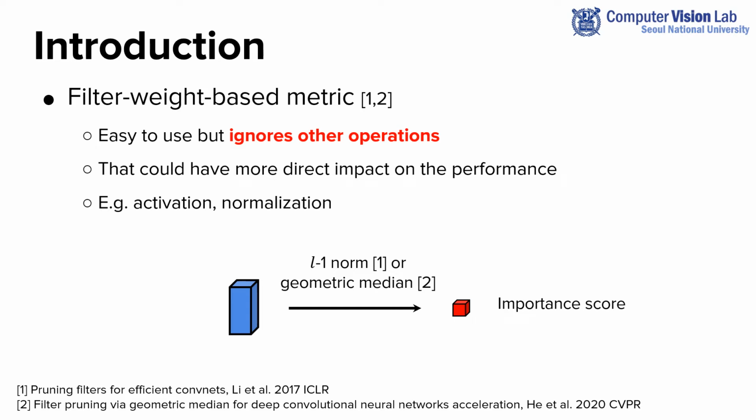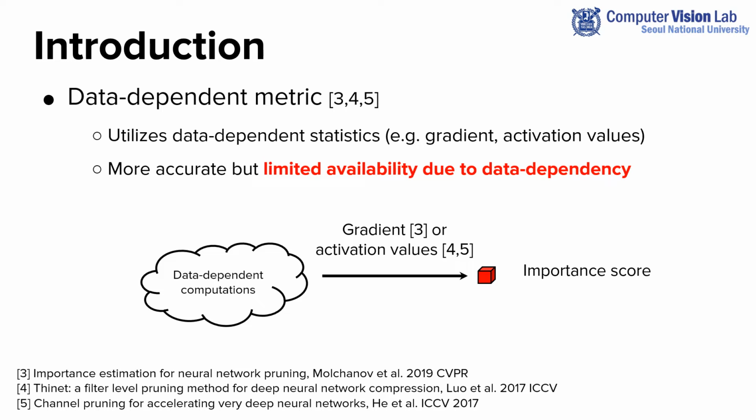This filter weight-based metric is easy to use, but it ignores other operations such as the activation function and normalization layer, which can have a more direct impact on the performance. And data-dependent metrics obtain meaningful statistics from data such as gradients or activation values, which have a more direct impact on the network performance. Thus, the data-dependent metric is more accurate than the filter weight-based metric, but it is hard to use due to the data-dependent computations.